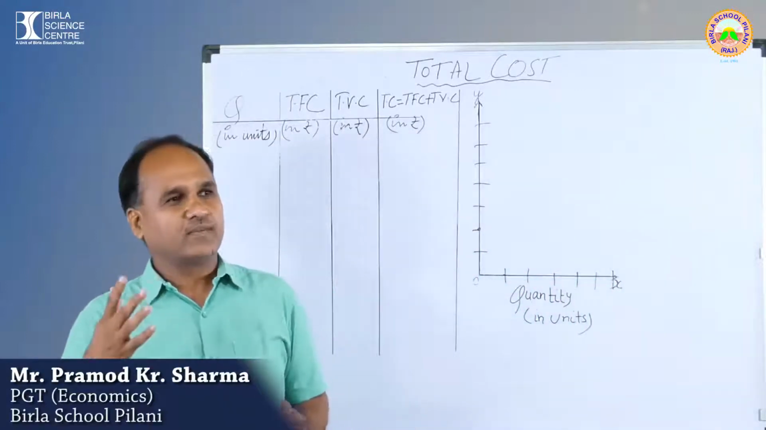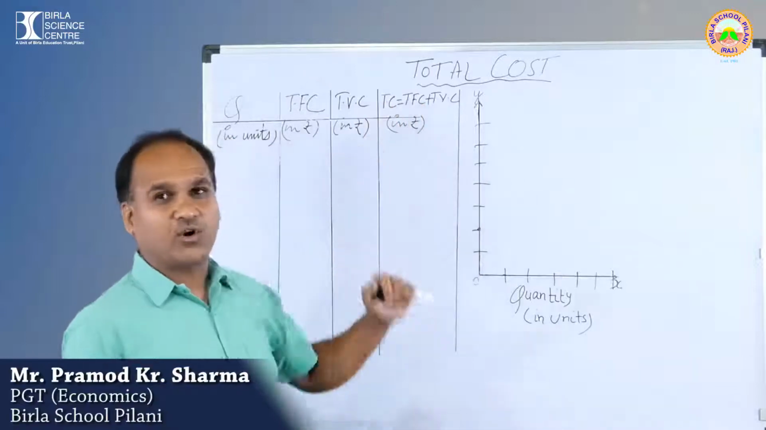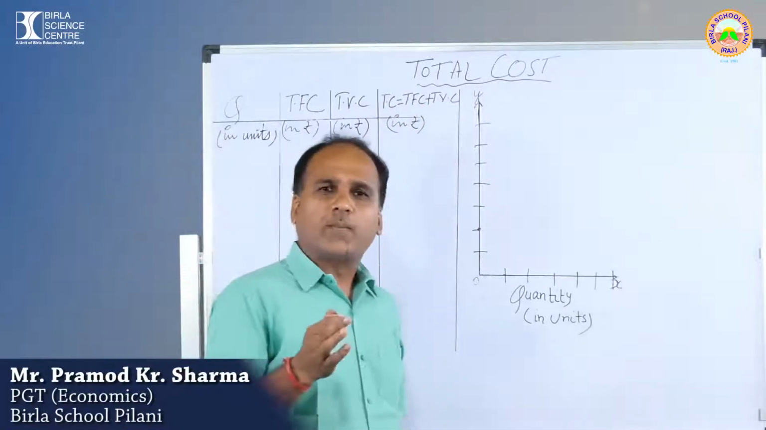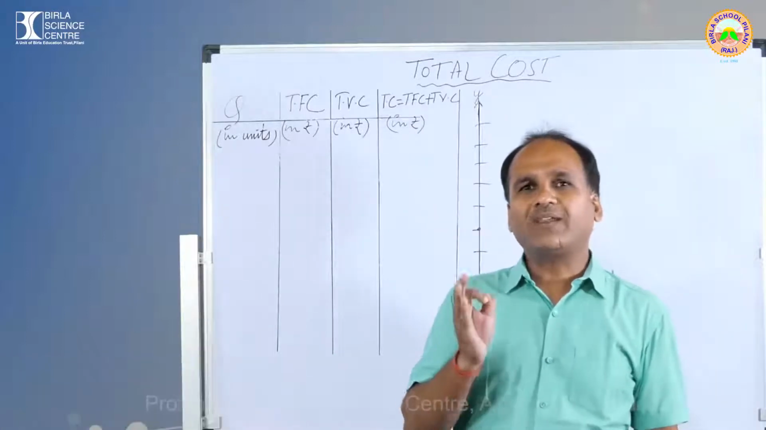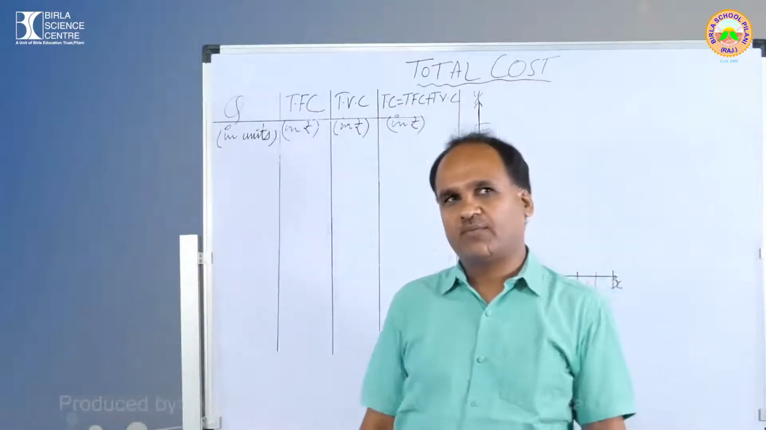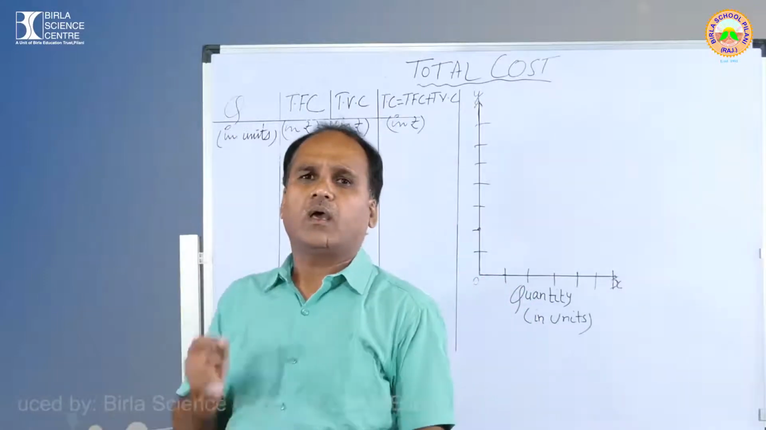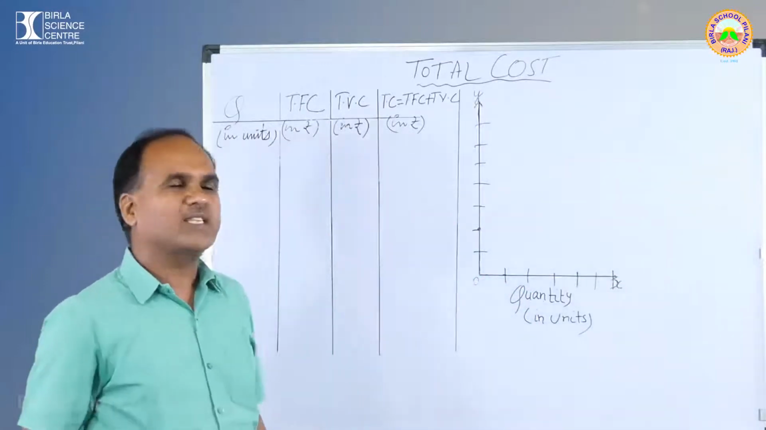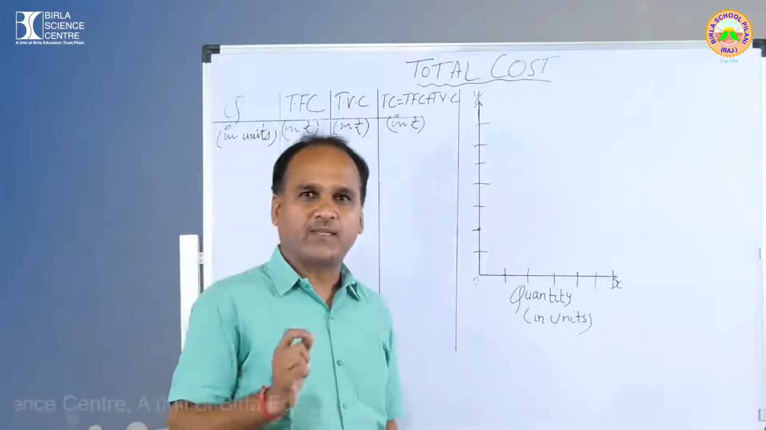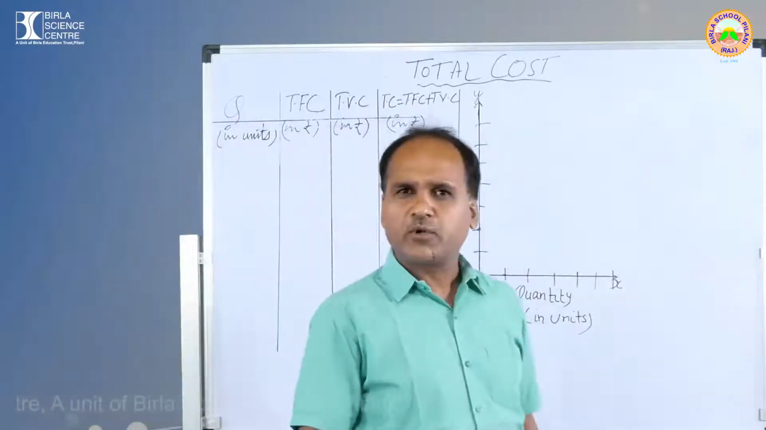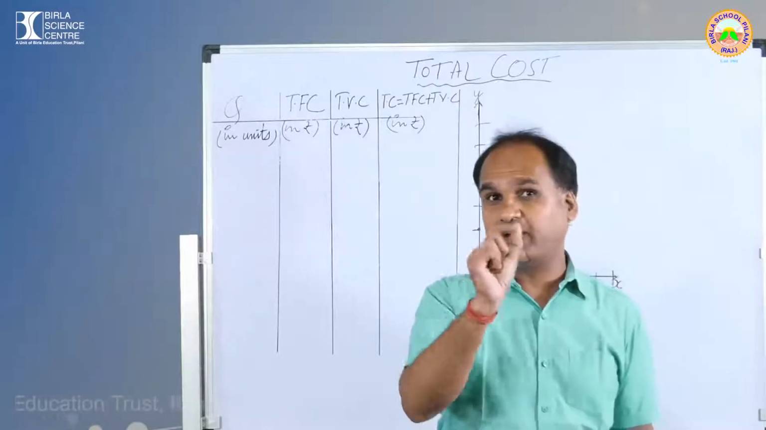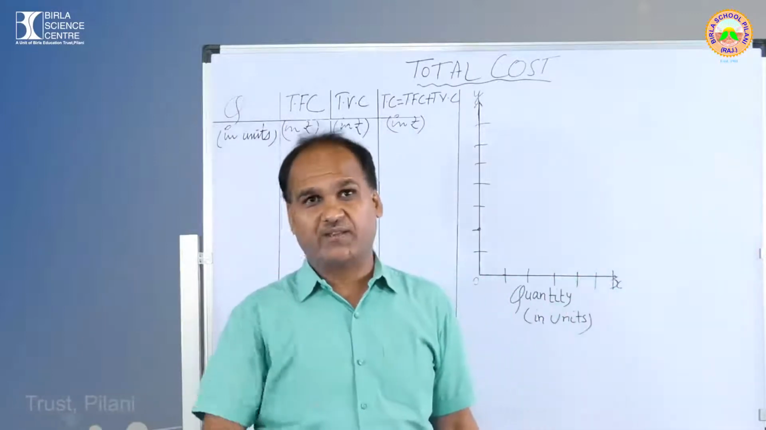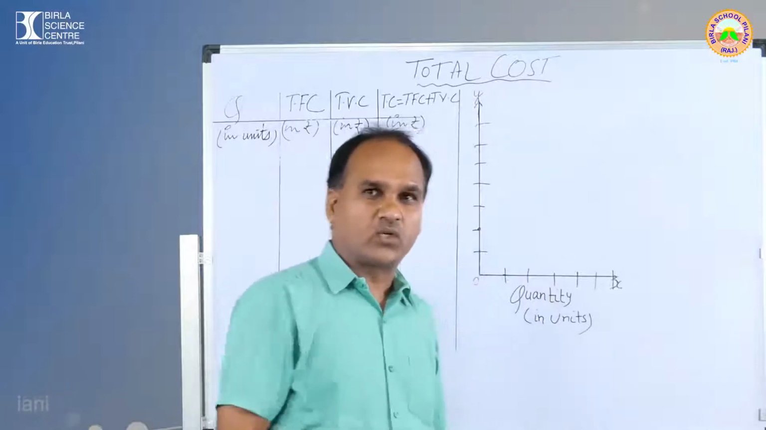The topic is total cost. This topic I have selected from the chapter of cost. What is the meaning of total cost? It is the total expenditure incurred by a producer for producing a given volume of output. Total expenditure. Now you will have a doubt here. So what is the meaning of the word total expenditure?